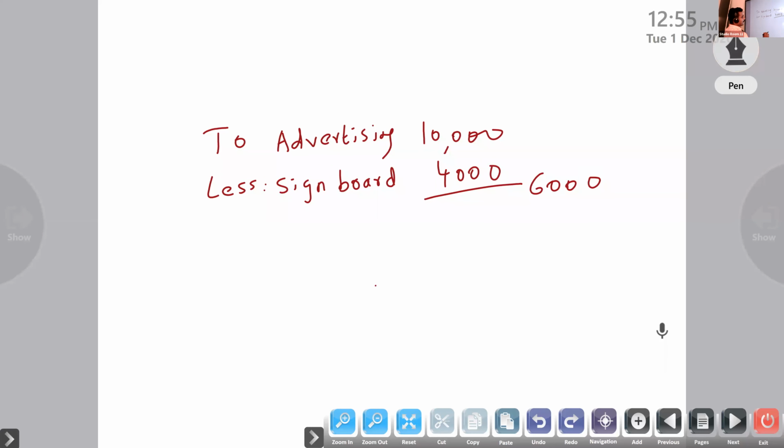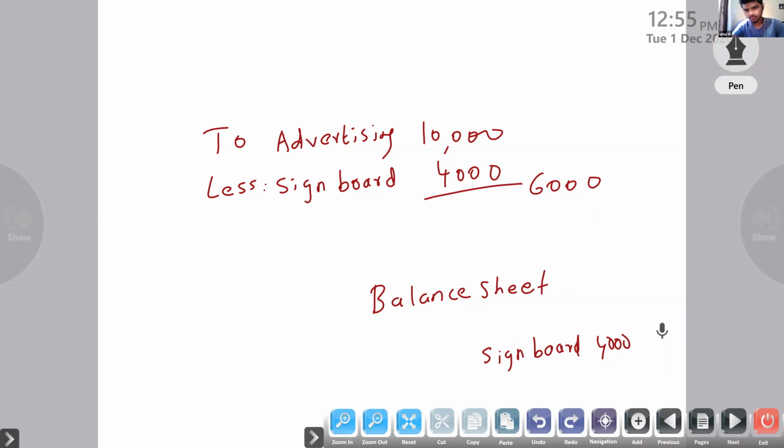Then in the balance sheet, only the adjustment has to take effect. In the balance sheet, you write on the asset side: signboard, 4,000. Clear? Signboard is an asset.